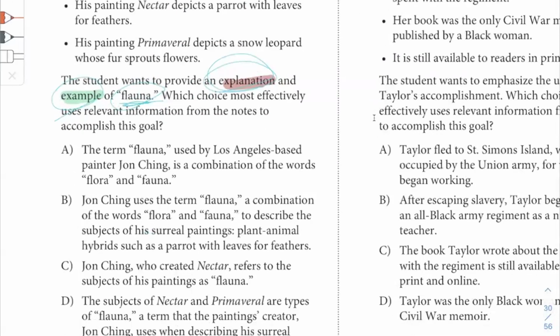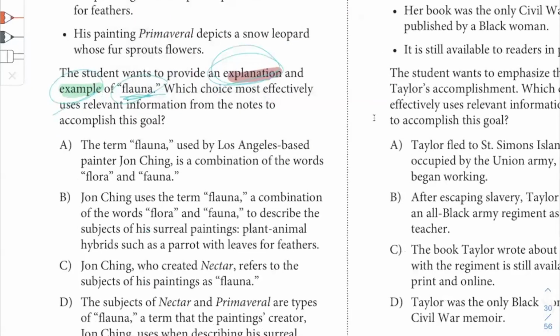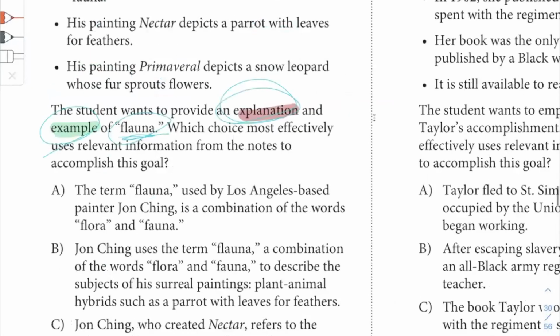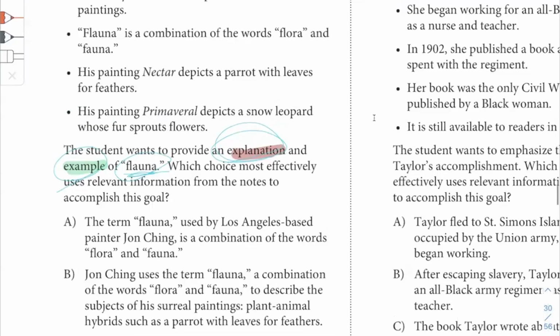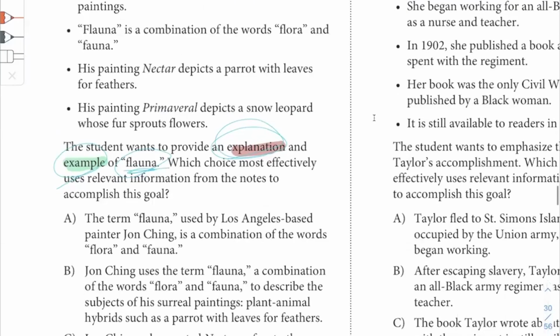Okay. Now, in this instance? Well, I don't have enough. D doesn't provide, let's see, a good enough example. It just says created nectar. But what is nectar?